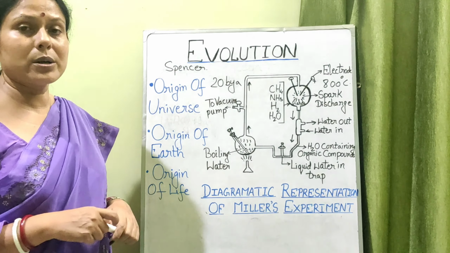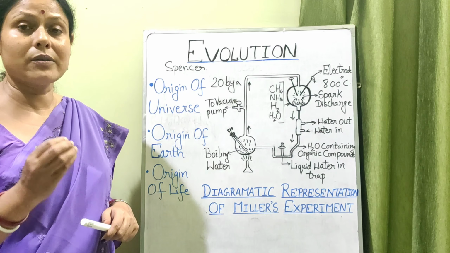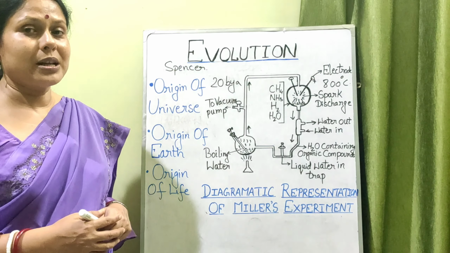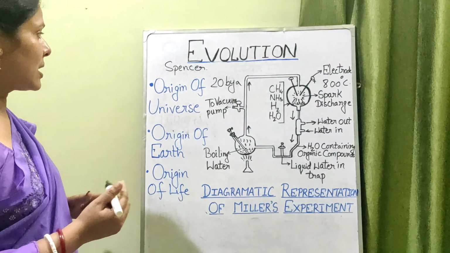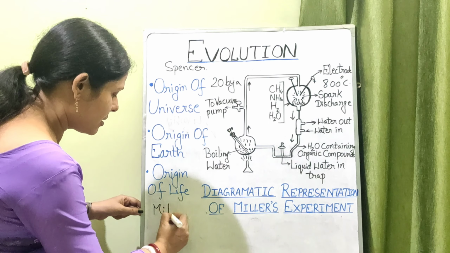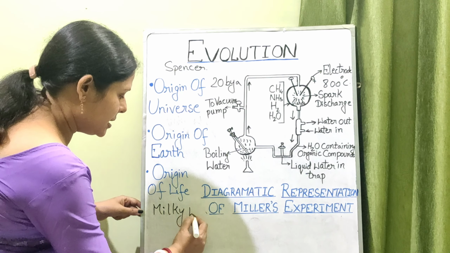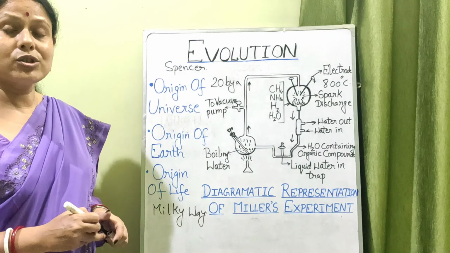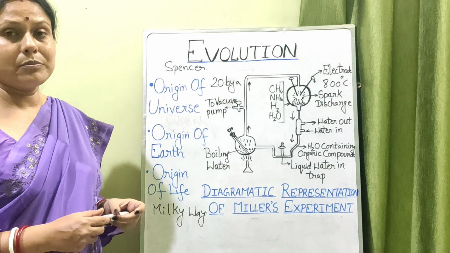This question comes for 1 mark. Name the galaxy to which our earth belongs. Then you can write Akash Ganga or you may write it as Milky Way. Okay, so you can write it as your Milky Way. Let us write it here. Milky Way galaxy. So Milky Way is the name of the galaxy to which our solar system belongs.